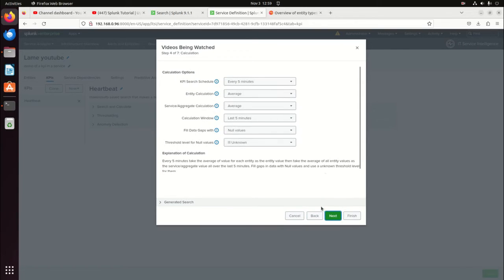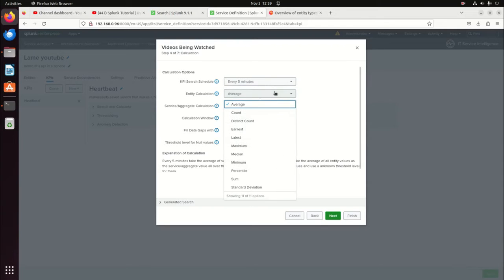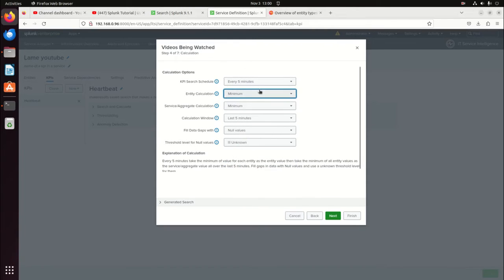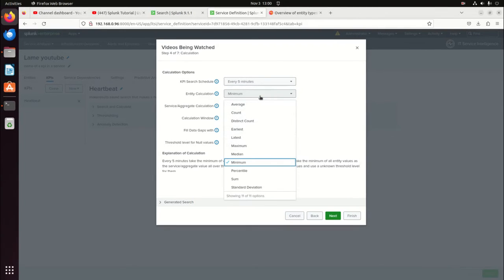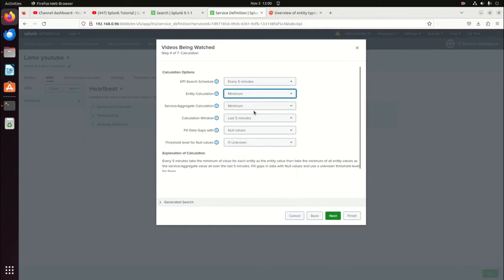I'm going to hit next, and we'll look back every 5 minutes. And I'm going to say that we're going to look for the highest. So we're going to look for the max. Oh, actually, let's go to the minimum video. Since we're looking at videos, bad thing would be people not watching the video. So we want to see the lowest. And the way this query runs is I'm getting back my results every 2 minutes. So I want to grab the lowest value. I could do an average and say, how many videos should they be watching every 5 minutes? We're just going to go with the lowest value, meaning the fewest amount of videos being watched during a period of time. So we'll just take that minimum.